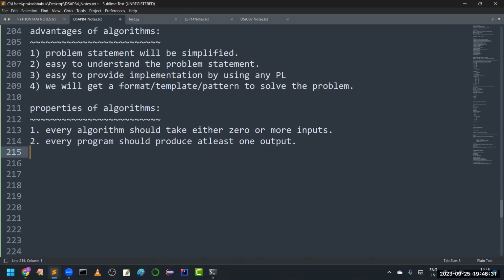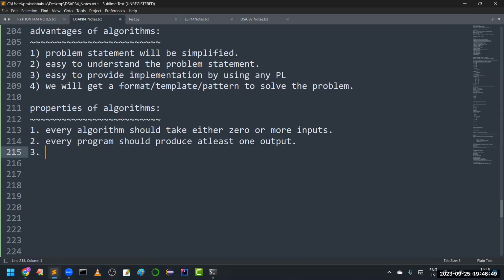Suppose if I want to print a hello message, that hello message is nothing but output. Suppose if I am writing a program to calculate the factorial of a given number, you have to print that result, whatever we are going to get. So that is mandatory, sir. That is nothing but mandatory. Please keep that in your mind.